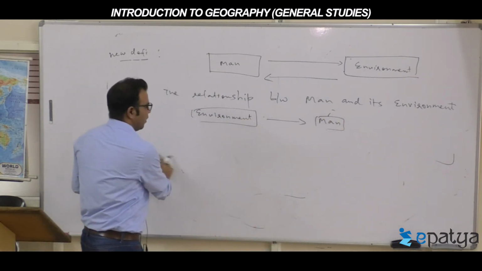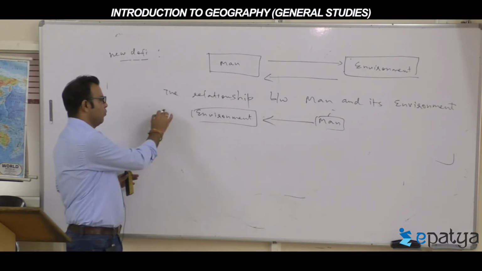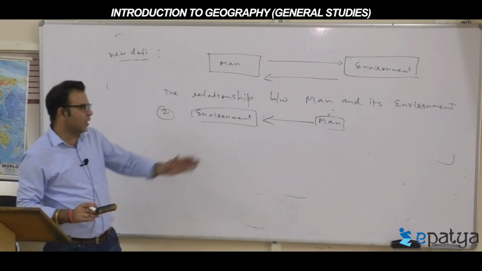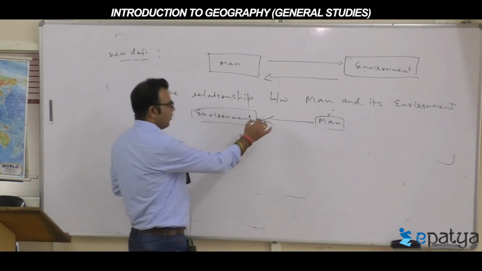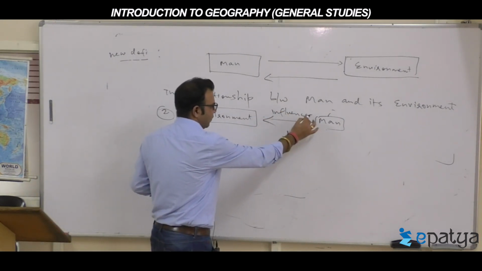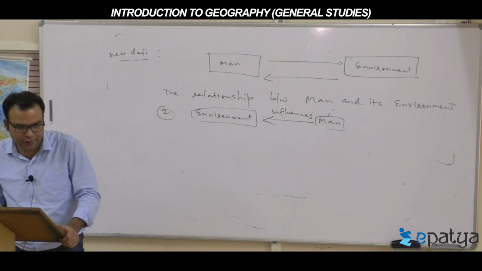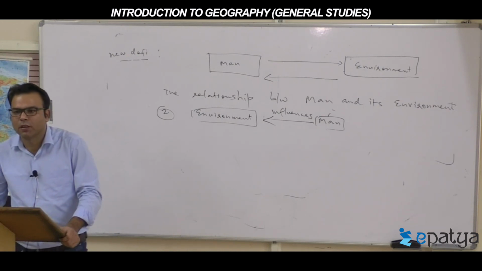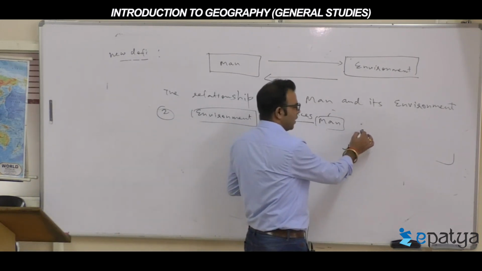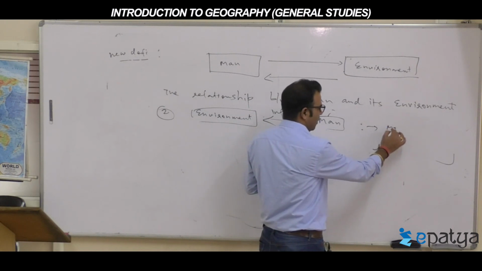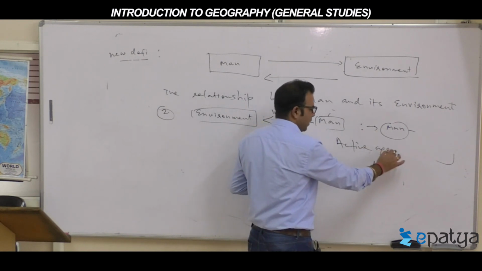Second point, the opposite. Who influences whom? Man influences the environment, so the arrows get reversed. The second way of studying this approach is that man influences the environment. When man is influencing the environment, that means man is not passive. So what kind of agent does man become? It's an active agent here. Man becomes an active agent.